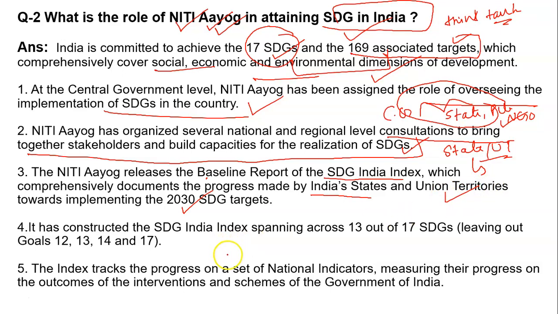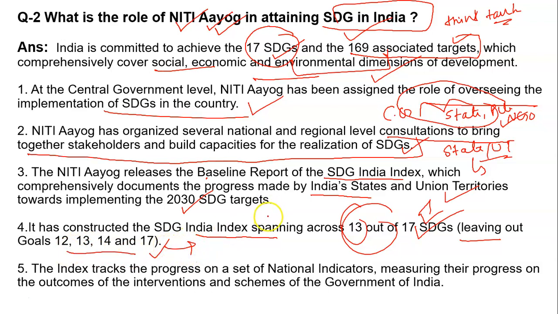It has constructed the SDG index spanning 13 out of the 17 SDGs. I mean to say, whatever parameters it is using to rank states and UTs, these are the 13 goals taken from the SDGs, leaving out 12, 13, 14 and 17. I think they may not be important for progress in India. Now, the index tracks progress on a set of national indicators, measuring their progress and the outcome of their intervention in the schemes of the government.